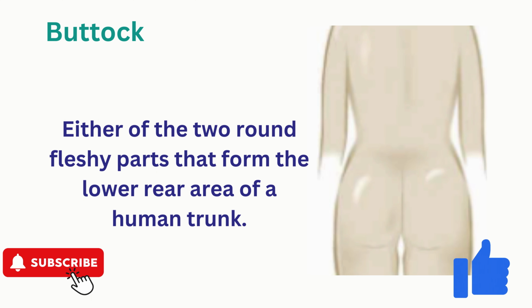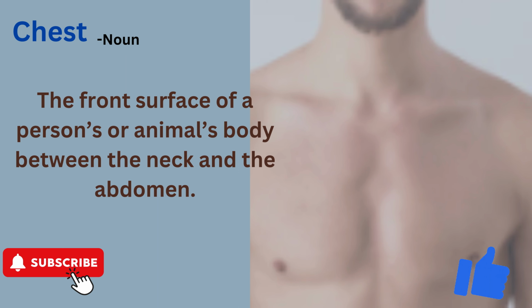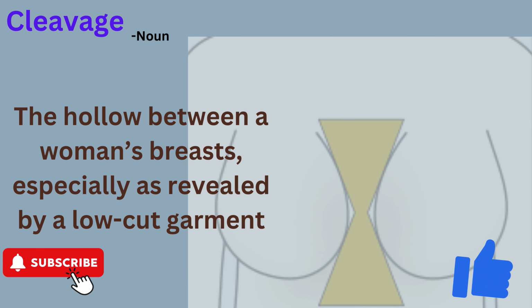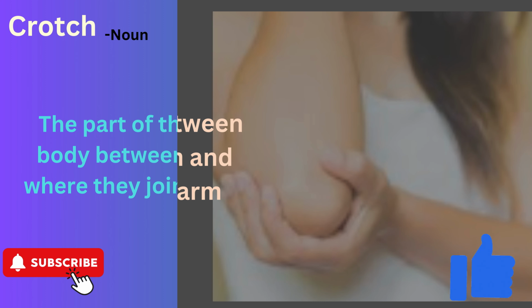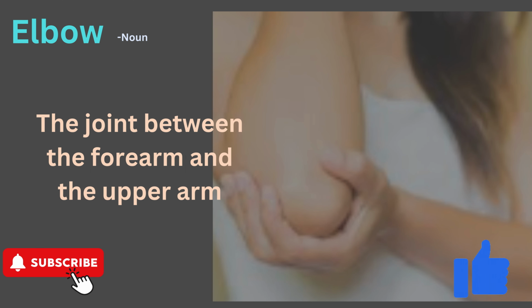Calf. The back part of the lower leg. Chest. The front surface of a person's or animal's body between the neck and the abdomen. Cleavage. The hollow between a woman's breasts, especially as revealed by a low-cut garment. Crotch. The part of the human body between the legs where they join the torso. Elbow. The joint between the forearm and the upper arm.